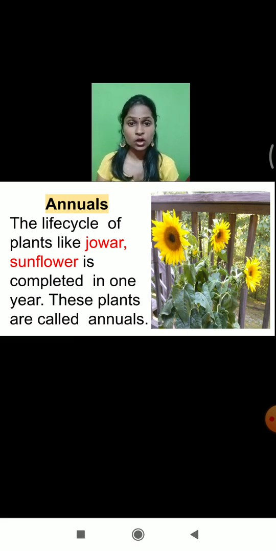Now I hope you remember what annual plants are. Repeat the definition after me. The plants who complete their life cycle within 1 year are called annual plants.